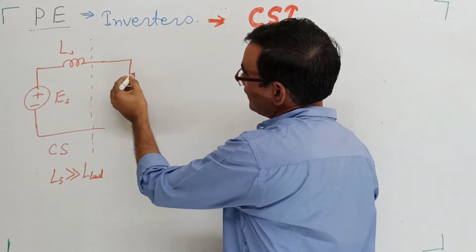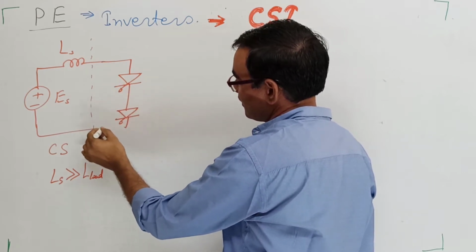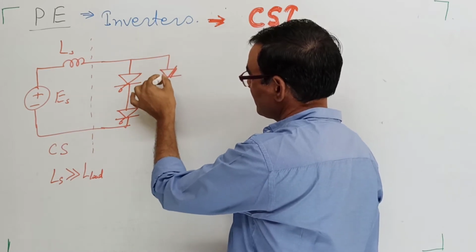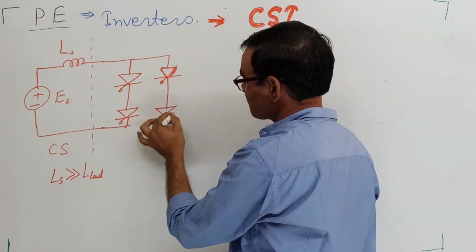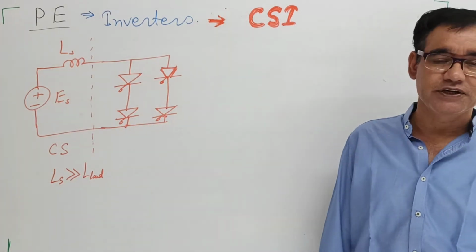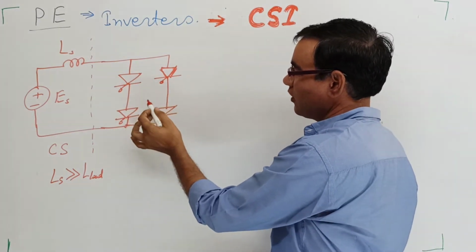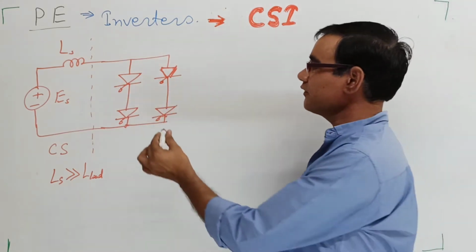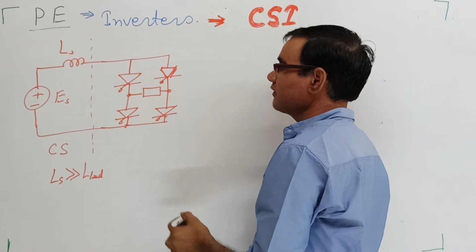Okay, then this is the circuit diagram. Here we are taking the output from here, so we can connect the load over here, or we can connect the load like this in between these two.